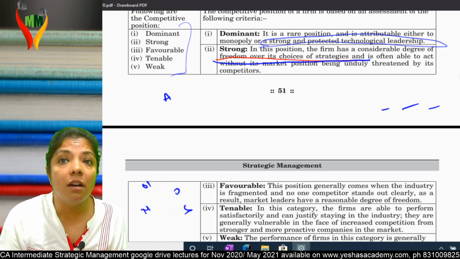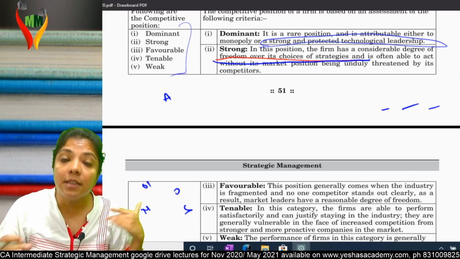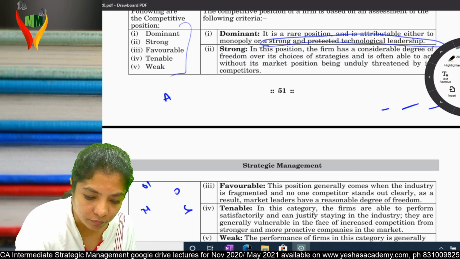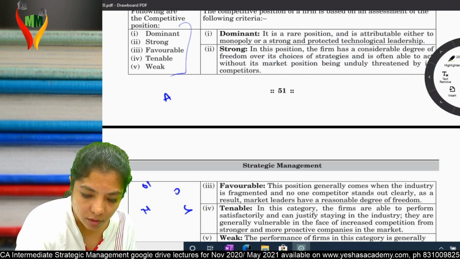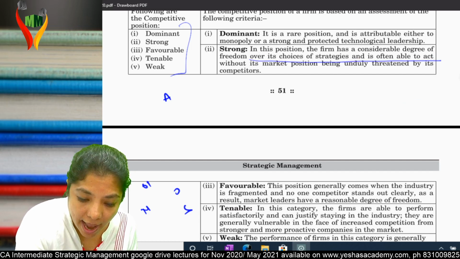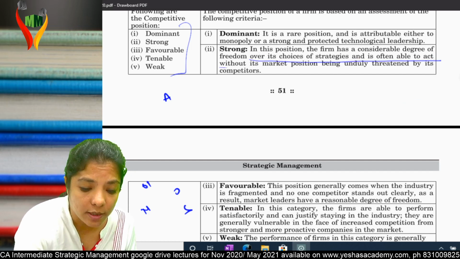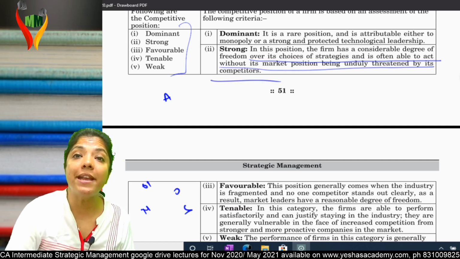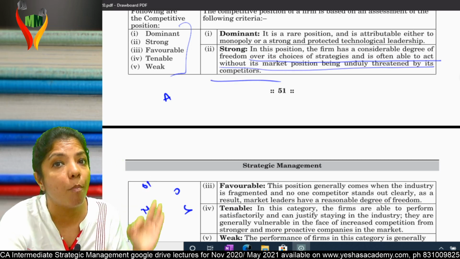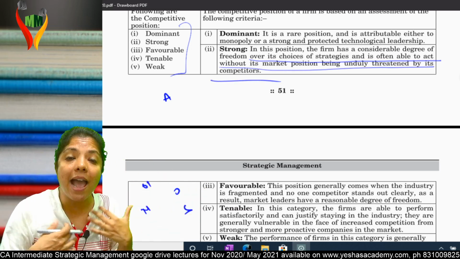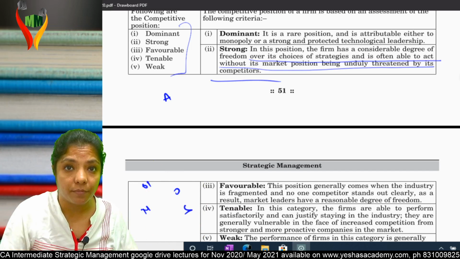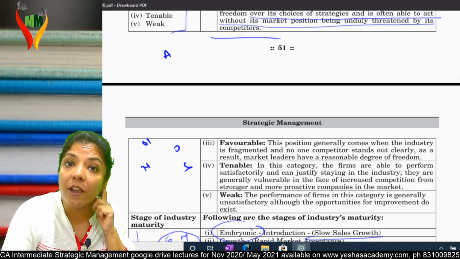Second, strong. Here they are not having a monopoly, but still all competitors are strong because everybody has their own choice of strategy and is often able to act without its market position being unduly threatened by its competitors. Means everybody has their own way of doing business and nobody's trying to step into somebody else's shoes. I have my own way of working and nobody's trying to copy me. That is, I am having a strong position. Am I clear?